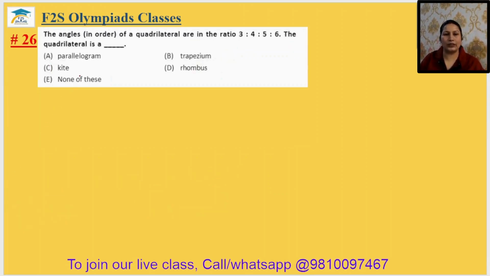Come to the question number 26. The angles in order of a quadrilateral are in the ratio of 3, 4, 5, 6. The quadrilateral is. By checking the ratio of the angles of a quadrilateral, we can say all the angles are of different measurement. And if the angles are of different measurement, so this type of quadrilateral can be only trapezium, only possible in trapezium. So 26th answer will be option B.